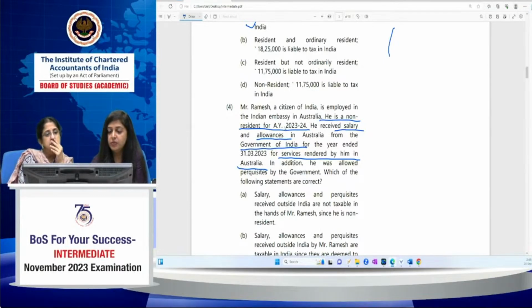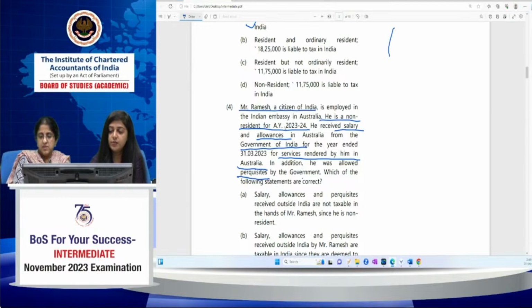This non-resident, Mr. Ramesh, who is a citizen of India, has rendered the services outside India. So this is not income which accrues or arises in India, but we have to see whether this salary, allowances and perquisite which he is getting from the Government of India for services rendered outside India, is income deemed to accrue or arise in India or not.